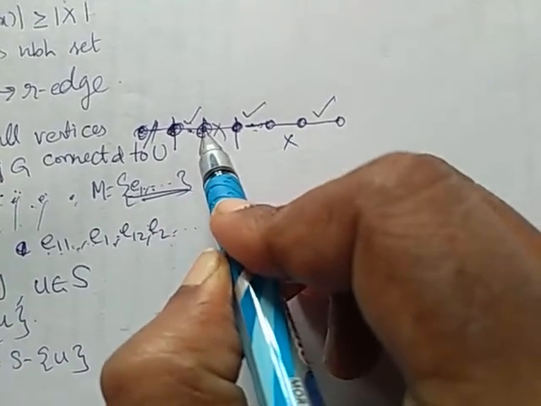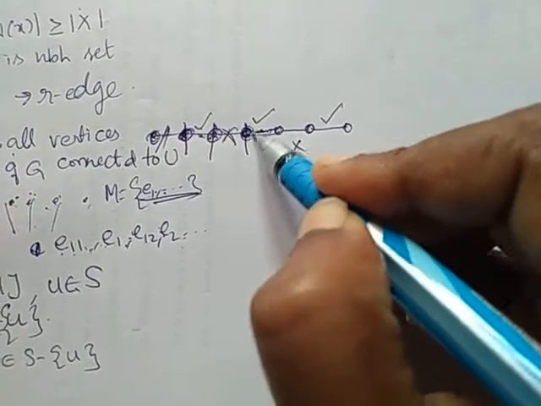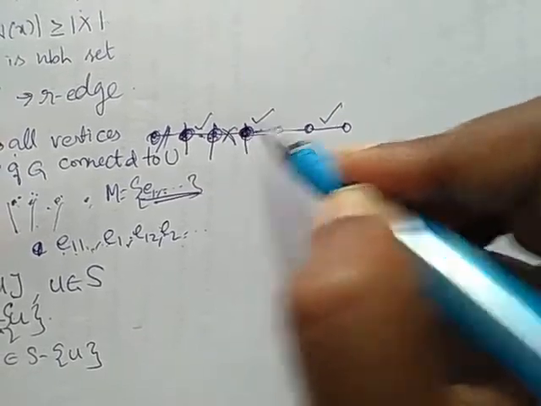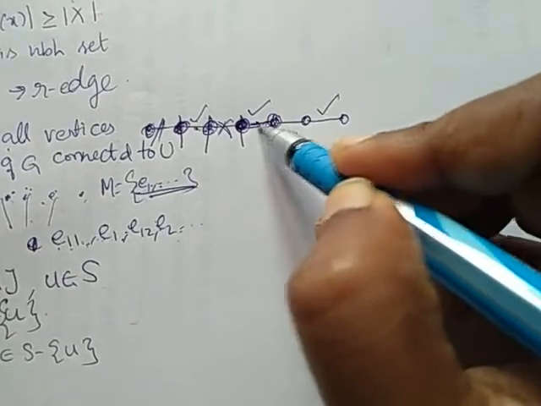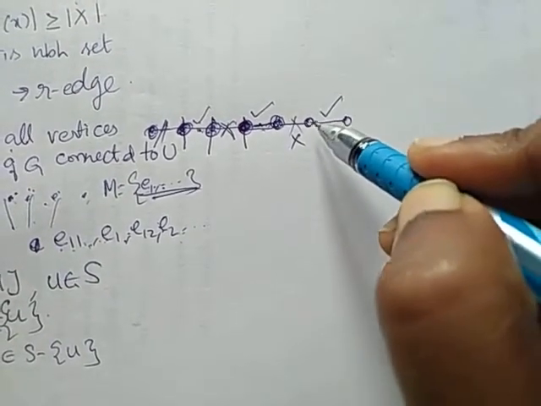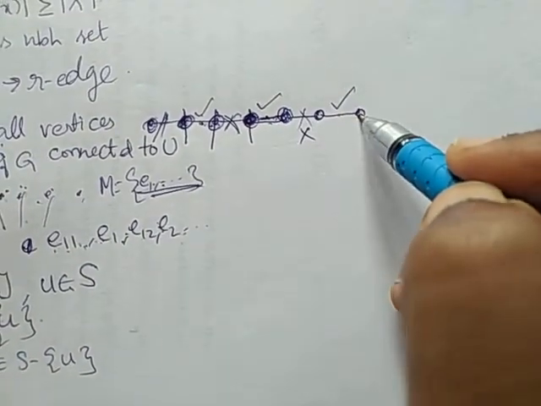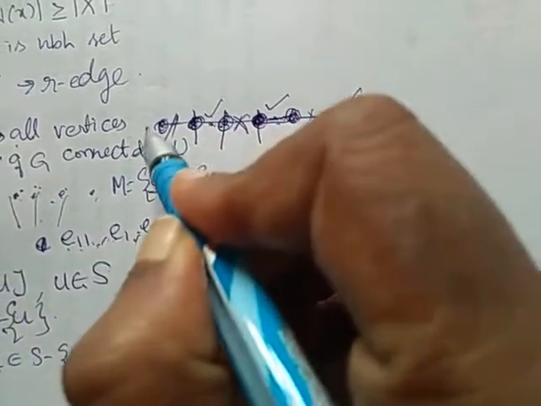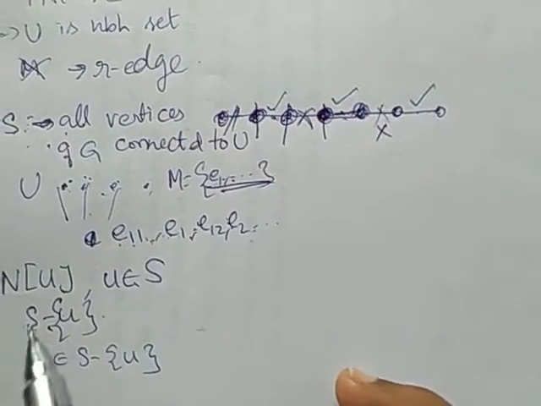This edge is not in M, but when I consider these two vertices again, because of this edge, this vertex is incident with M, this vertex is incident with M. All the vertices are incident with M. Therefore, S minus U is incident with M.